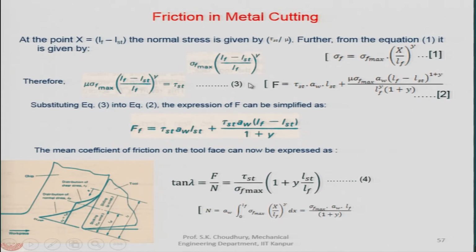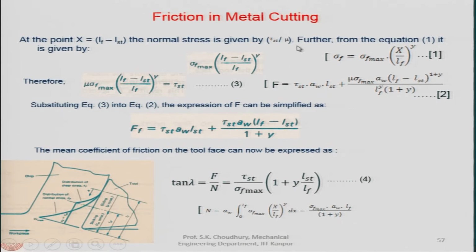Tau st is the maximum, divided by mu, will be the normal stress. Now, we have derived this equation: sigma f equals sigma f max x by LF. If we take this equation, then the sigma f max, with LF minus LST put in the place of x, divided by LF, will be the normal stress, and that we multiply by the mu will be the shear stress.